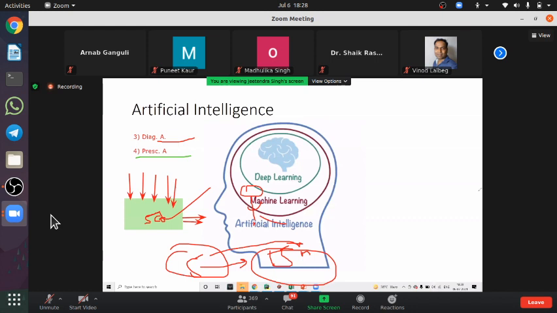Yes, Jyoti ma'am, that is simply predictive analytics. If you are finding which stock to purchase, whether to purchase it or not, that suggestion is purely predictive analytics.